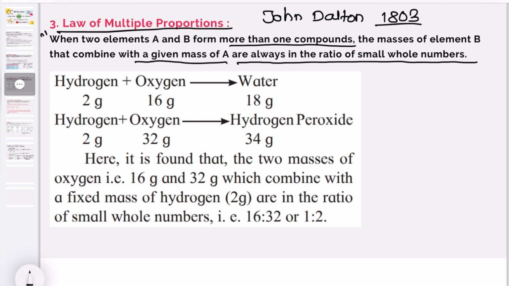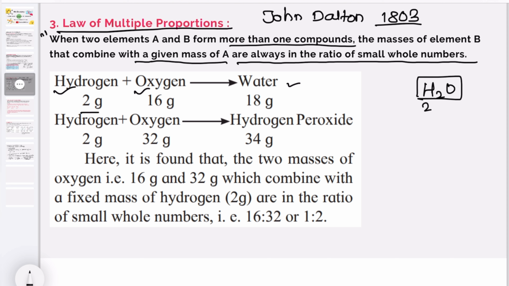For example, if the formation of water is given as hydrogen plus oxygen gives rise to water. Here the molecular weight of hydrogen is taken as 2 gram because of H2O.